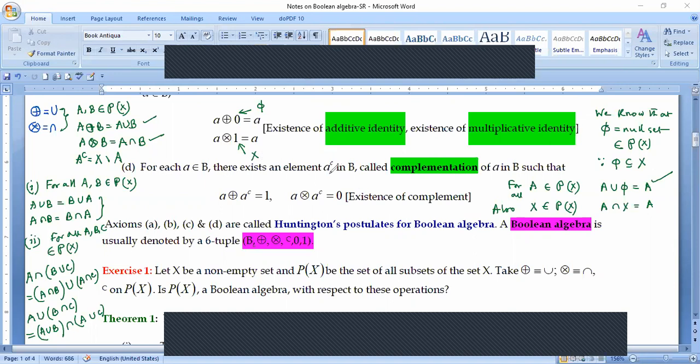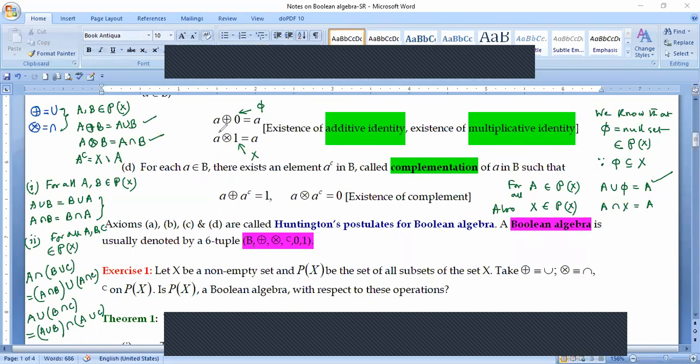Since you are going to sit for the online examination, you may be thinking what sort of question can be asked in the examination. So I can set a question like this: if this is the example, what is the multiplicative identity and what is the additive identity? I can give you several options, but from where you are going to choose. So we have shown that property 3 is being satisfied.